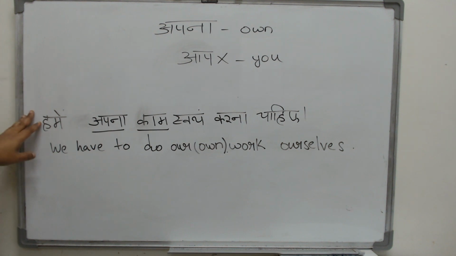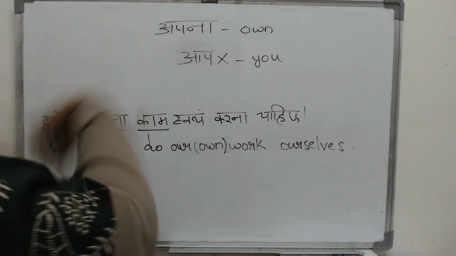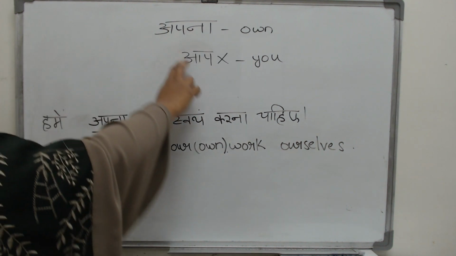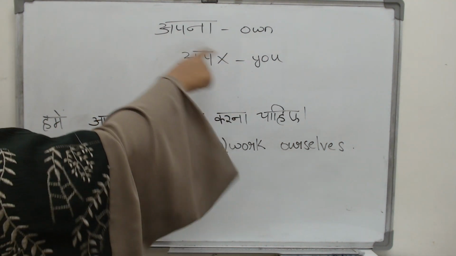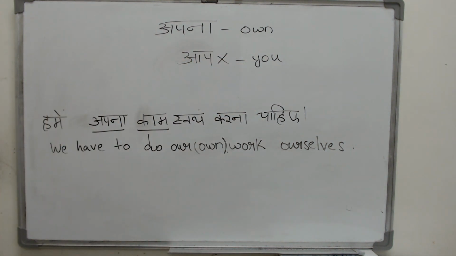Now, before we wind up today's class, I just want to introduce you to one more word, which is apna. That also comes in 3 different forms: apna, apne, apni. And what does it mean? It means own. And do not confuse it with aap. Aap and apna are completely different.